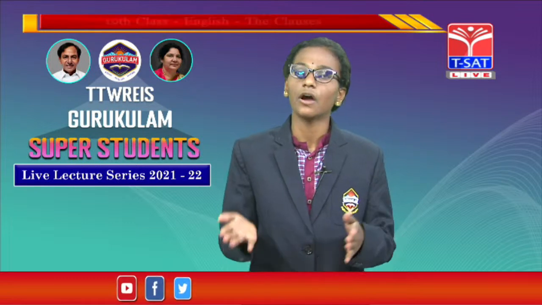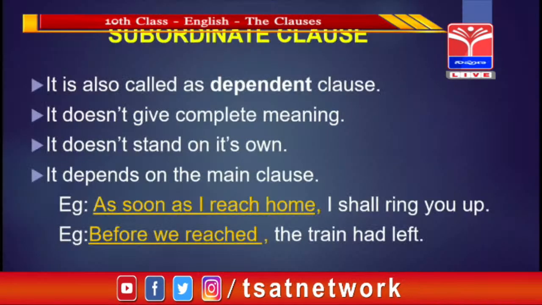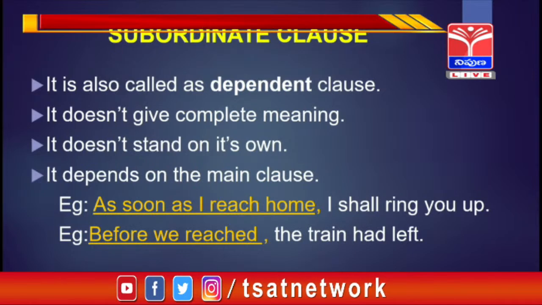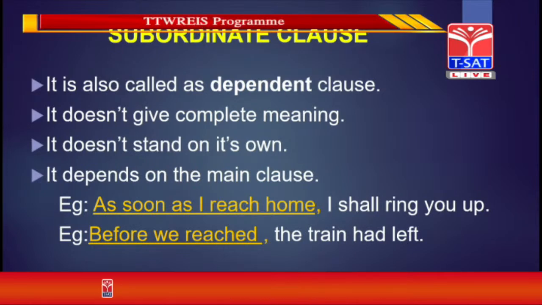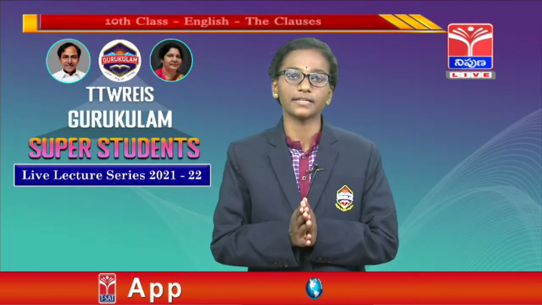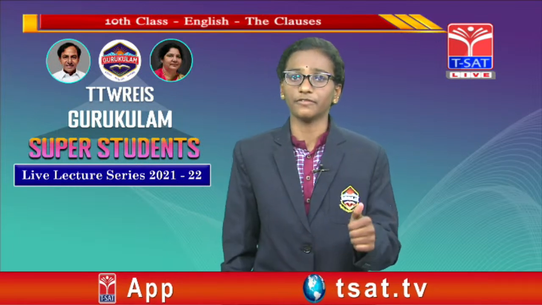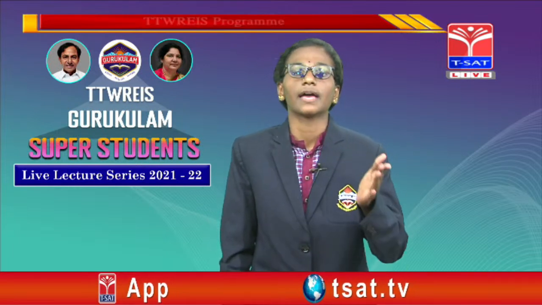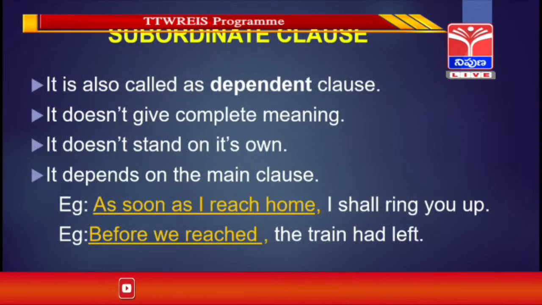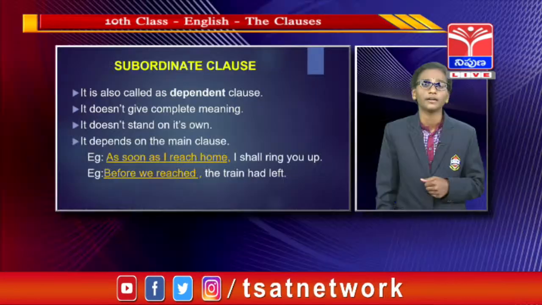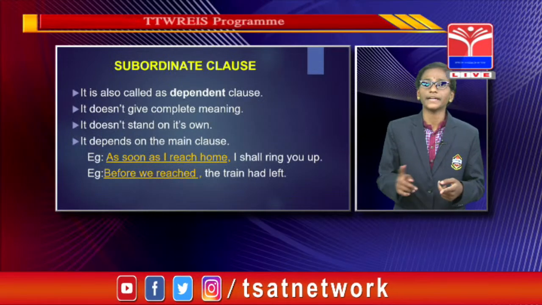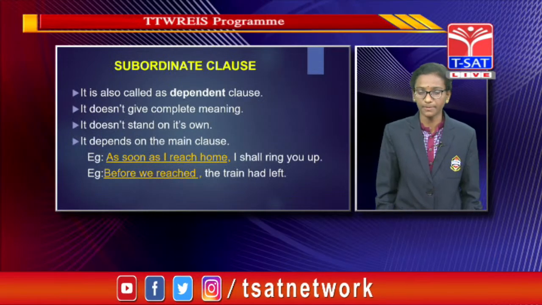In this also we have some examples. Observe those examples. As soon as I reach home, I shall ring you up. In this sentence, which part is highlighted? Yes, as soon as I reach home. Why is it highlighted? Because it does not give a complete meaning to us.